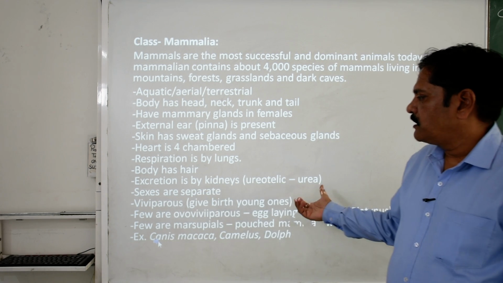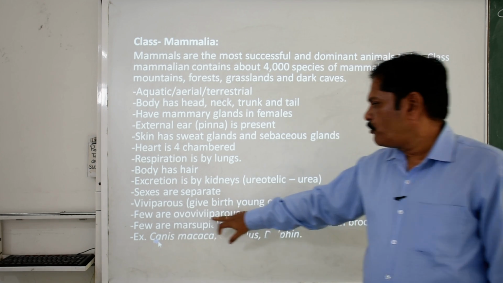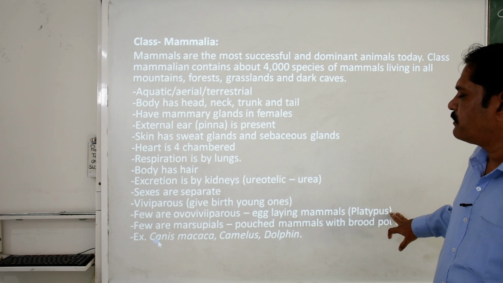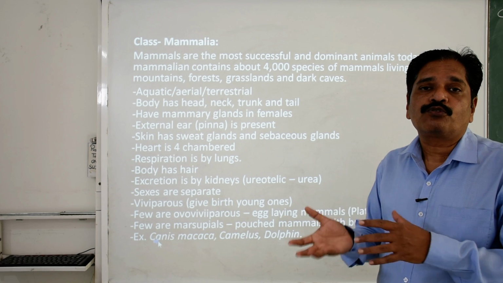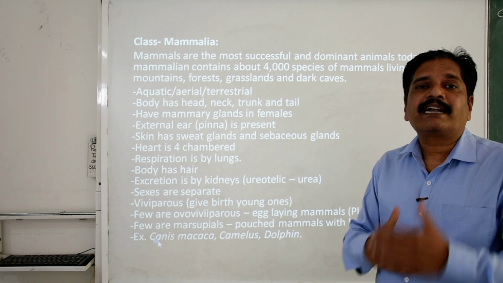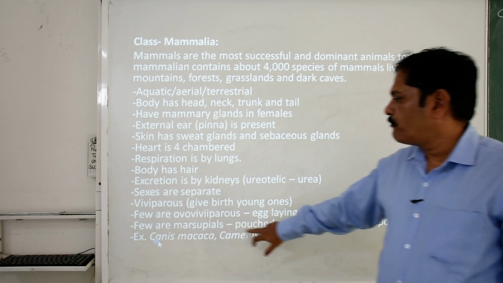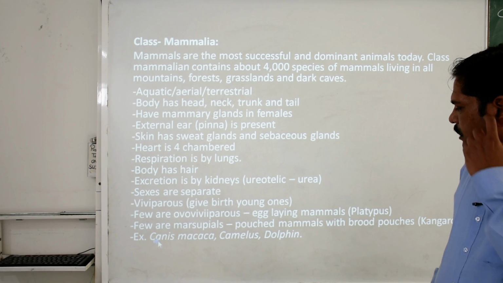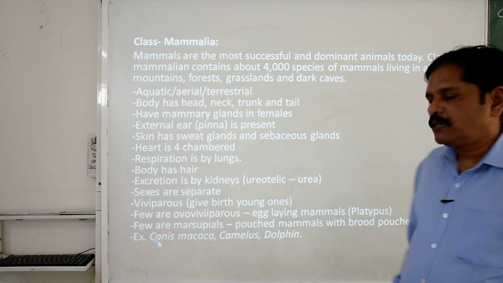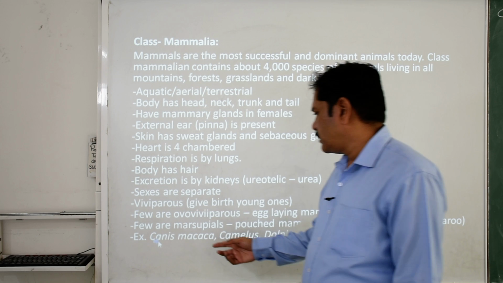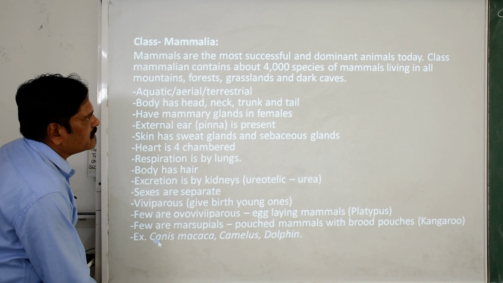Sexes are separate. They are basically viviparous. That means they give birth to the offspring. A few are oviparous also, just like the duck-billed platypus. That means they lay eggs, but later they feed their offspring with the help of mammary glands. A few of them are marsupials in nature. That means they have pouches, and this pouch is used to develop their young ones. Monkeys, camels and dolphins are examples.